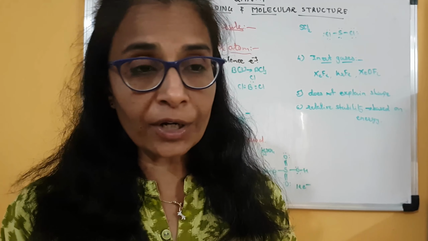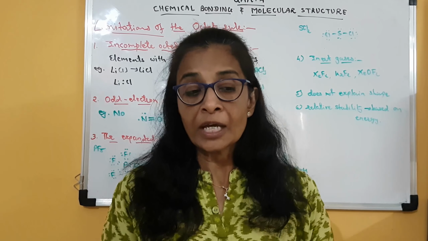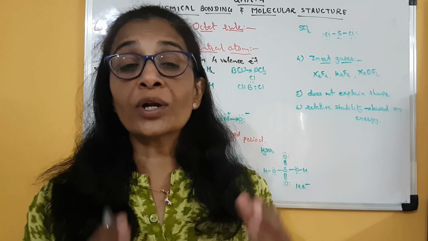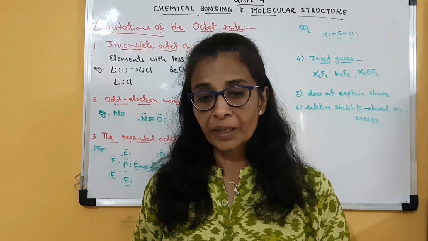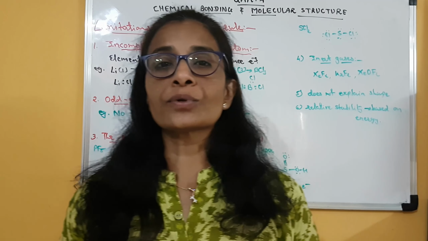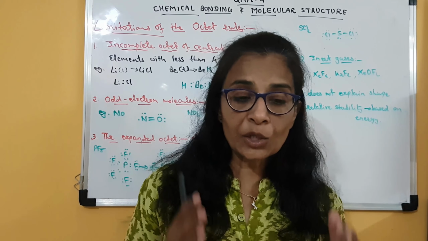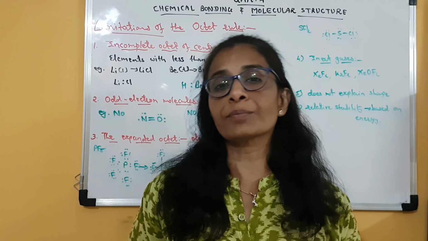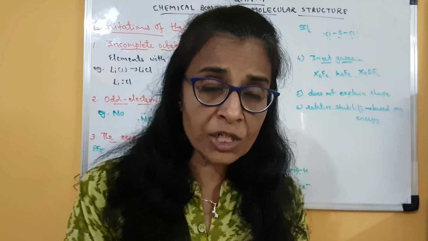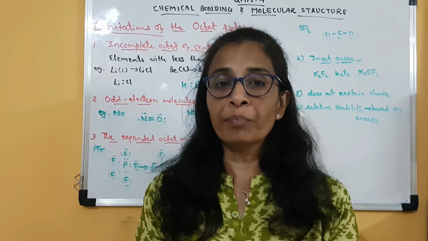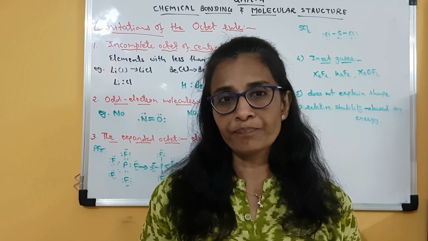Now on the basis of the octet rule, we discussed covalent bonds and also some examples. Today we are going to discuss the limitations or exceptions to the octet rule. In this we are going to discuss that the octet rule is not a universal rule. It is not applicable to all types of compounds, because there are many compounds in which the octet is not complete for the participating atom, but the molecule is very stable.